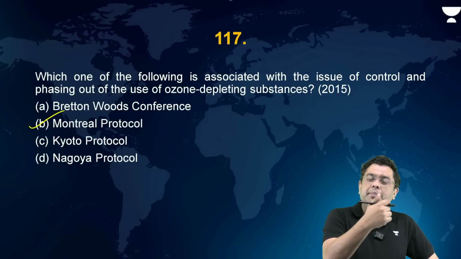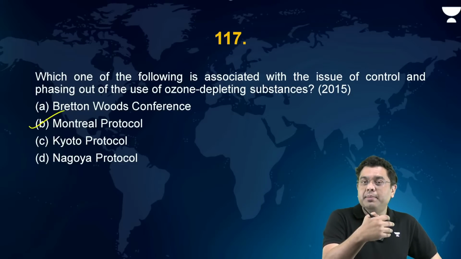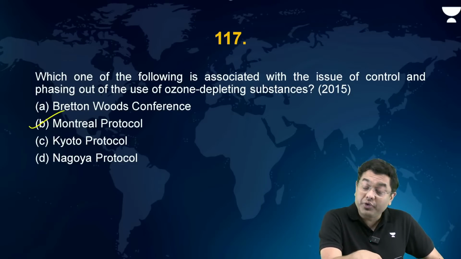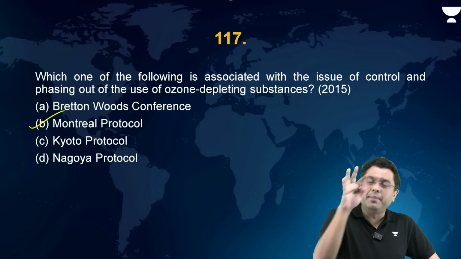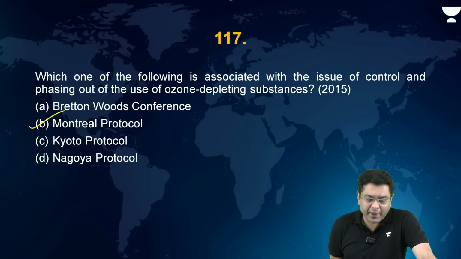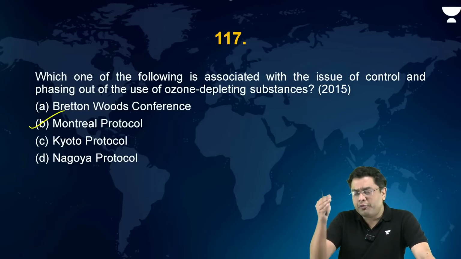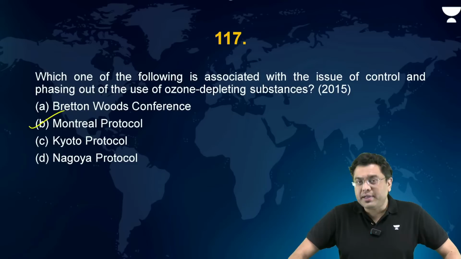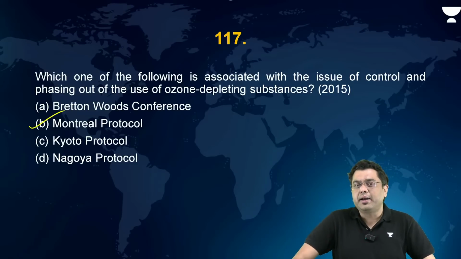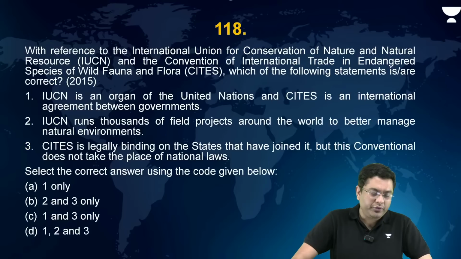You had the London Amendment, the Copenhagen Amendment, the Montreal Amendment and the Beijing Amendment amongst the major ones, followed by the Kigali Amendment in 2016, which put forward a timed target and a differentiated target for HFC emissions.